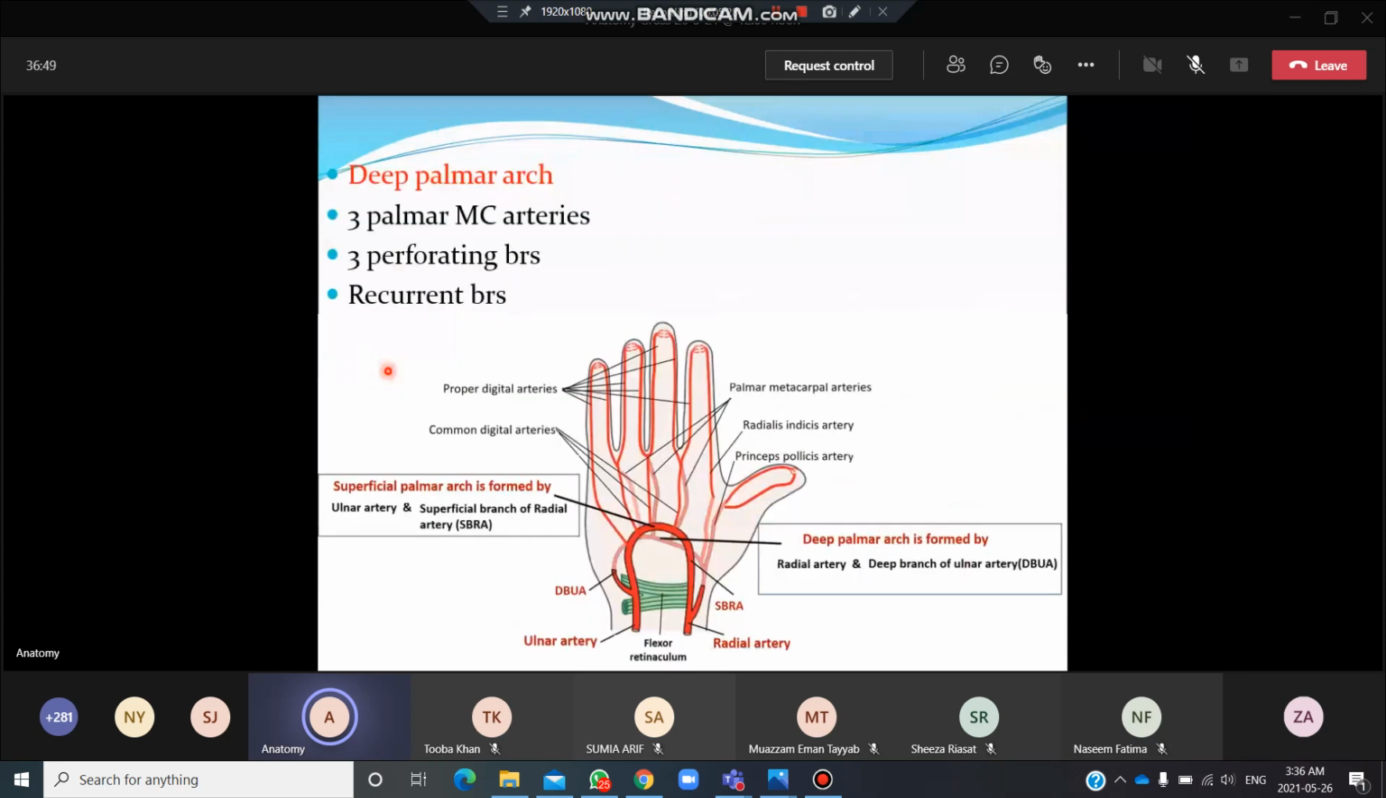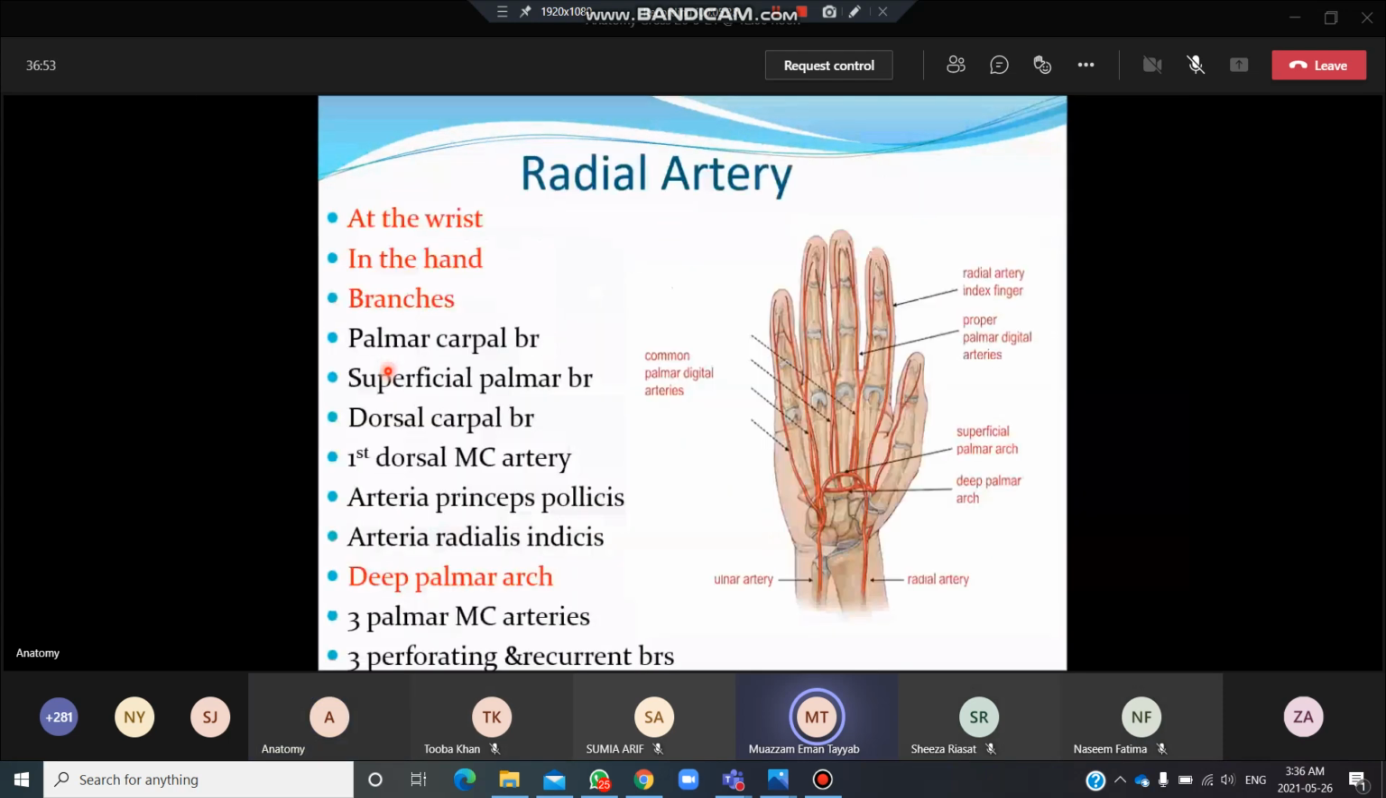Now after that, ma'am, please show the slide of its branches once. Thanks ma'am. Palmar carpal branch, superficial palmar branch, dorsal carpal branch, first dorsal metacarpal artery, arteria princeps pollicis, arteria radialis indicis.